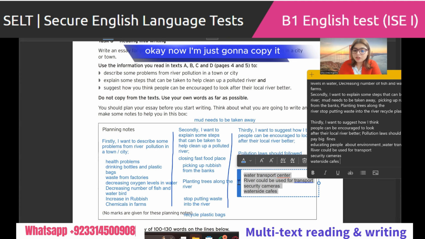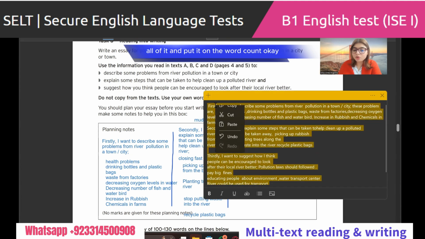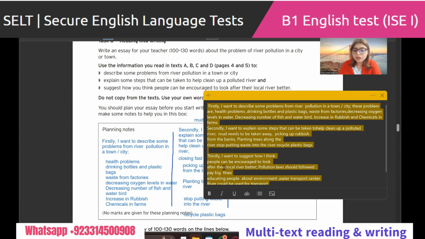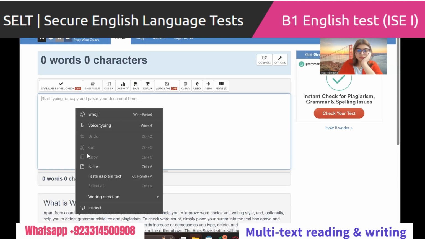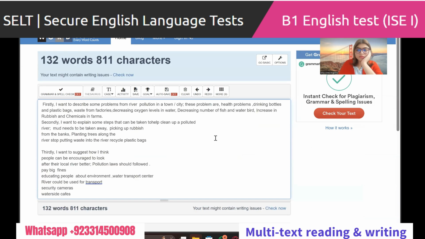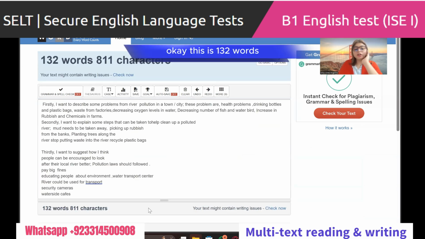Okay, now I'm just going to copy all of it and put it on the word count. Let's put it on. There's 132 words. We just need to remove some of the information from it, okay? Because I think we have put extra information in here.